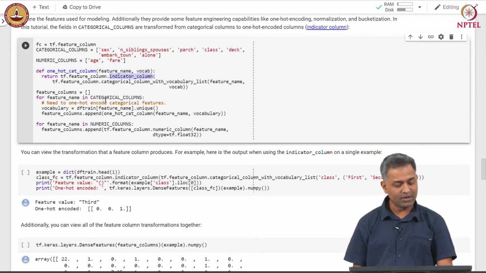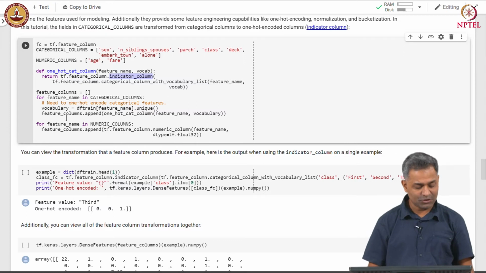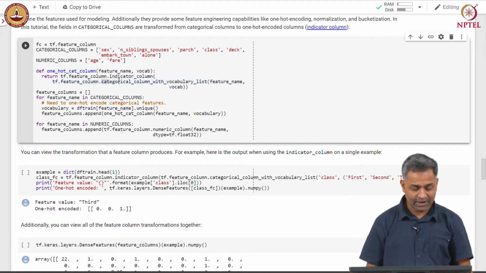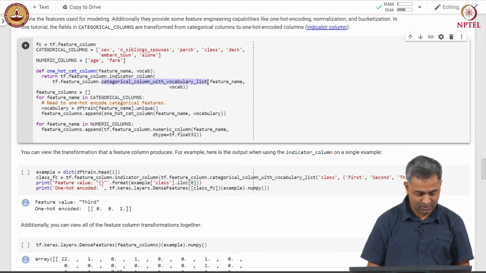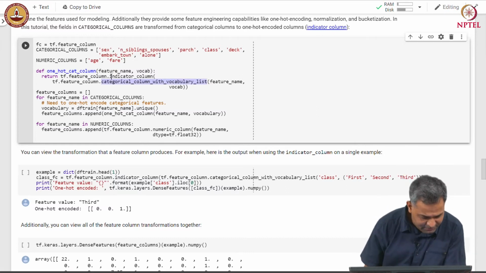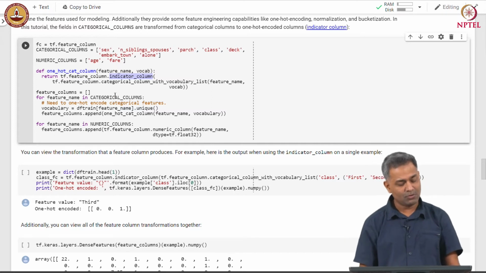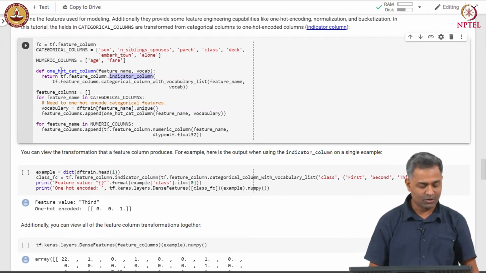For every categorical column, we first obtain the vocabulary, and then we pass the vocabulary to categorical column with vocabulary list, and the output of that is fed into the indicator column, which converts each value in the categorical column into a one hot categorical column.